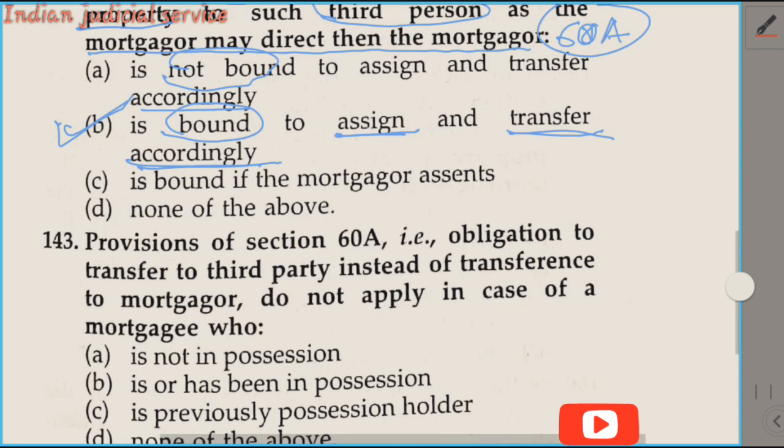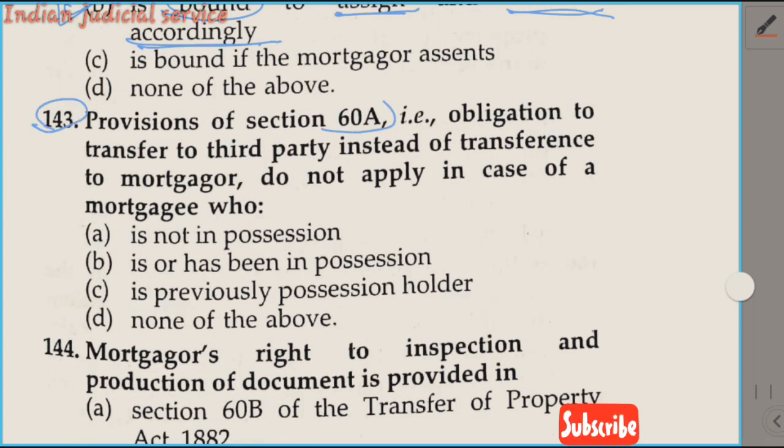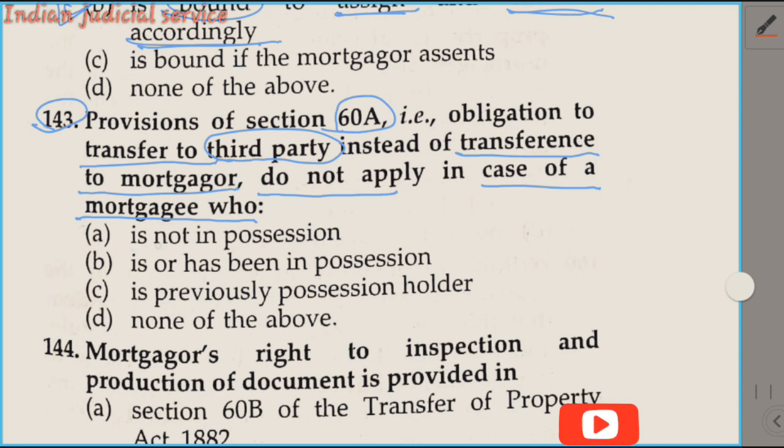Now question number 143. The provision of section 61A, the obligation to transfer to a third party instead of a retransference to the mortgagor, does not apply in case of a mortgagee who is not in possession, is or has been in possession. Option C, previously possession holder, and option D, none of the above. So the transference to the mortgagor does not apply in case of a mortgagee who is or has been in possession. So our answer is option B.